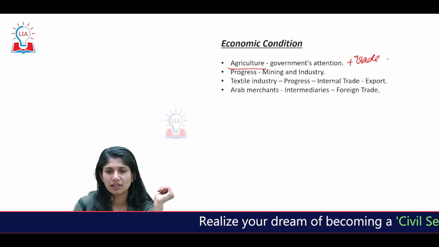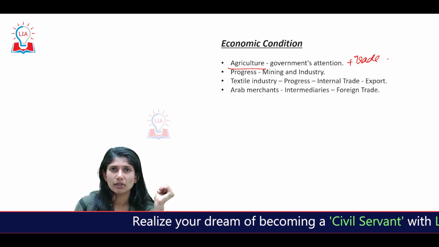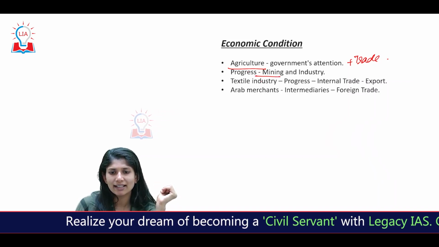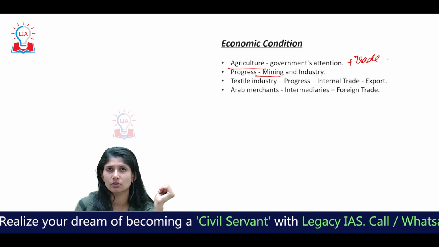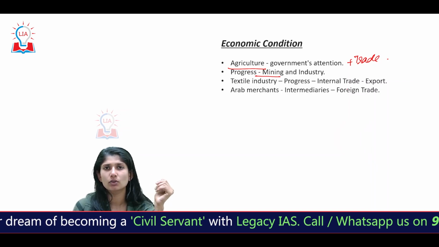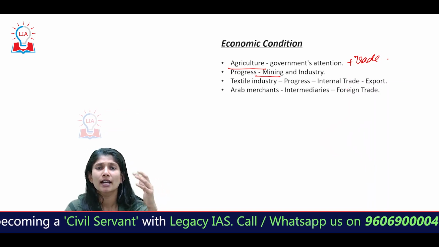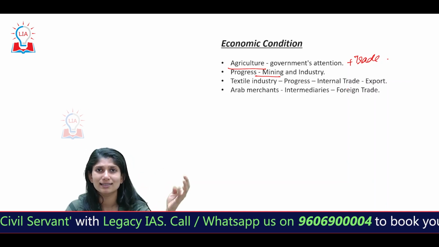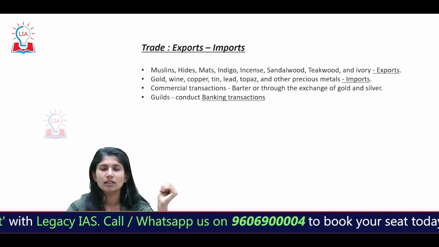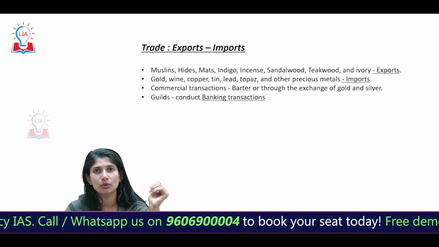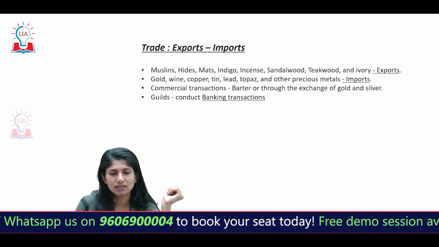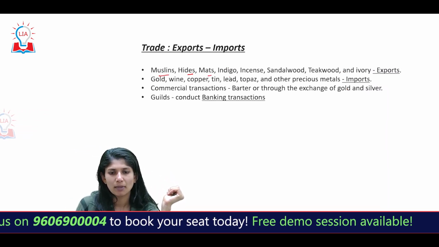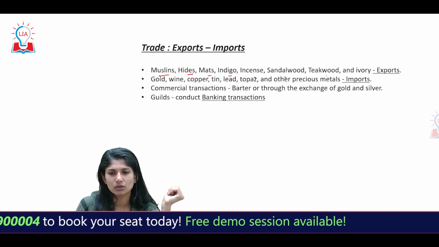Alright. One other thing with respect to the Rashtrakutas is that mining and industry saw a good amount of progress during this period. It progressed to a larger scale, so much so that it was utilized for both import as well as export. Now let's see what the items of import and export were. Look at this. Muslins, hides, mats, indigo, incense, sandalwood, teakwood, ivory.